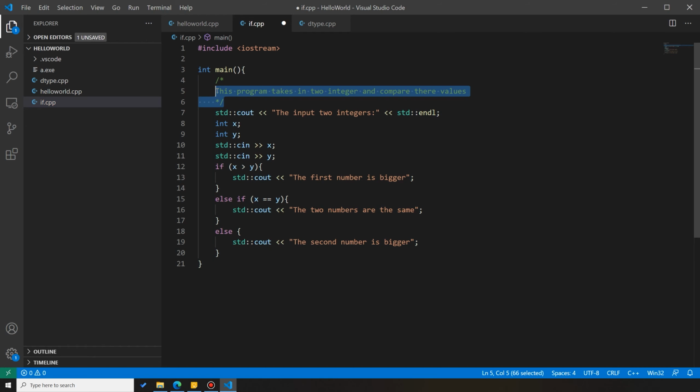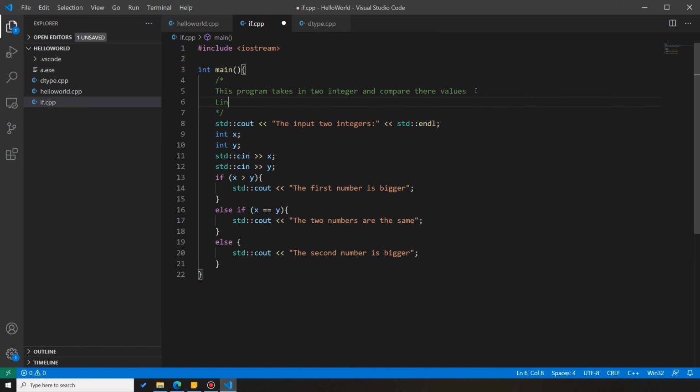Then this section will be the multi-line comment section. Here I only have one line, but I can also add another line like this. And then this comment section means that it will not be read by the compiler. It's only for humans to read.